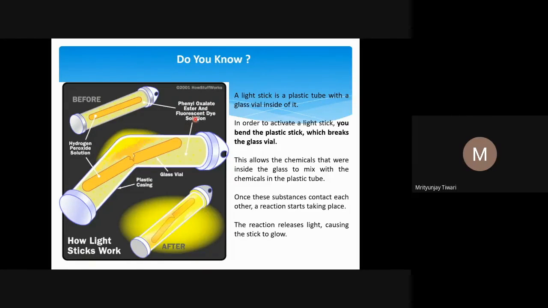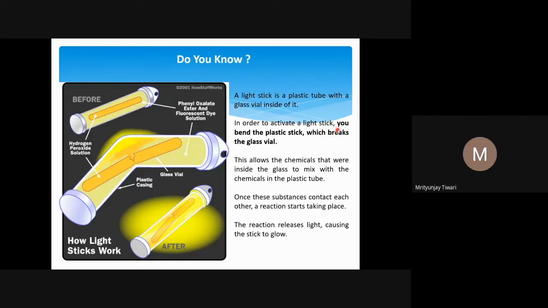It will react with the phenyl oxalate, and light will be produced, and that light will be absorbed by the fluorescent dye solutions, and then it will glow when they return to the ground state. What is fluorescence? Other things are perhaps not in your syllabus. Just understand this is chemiluminescence. Some chemicals absorb light and go into the excited state. When they come back from the excited state, that is what we call fluorescence. And there is phosphorescence, a similar thing, but we see the glow in that.